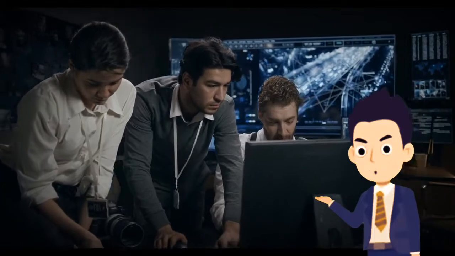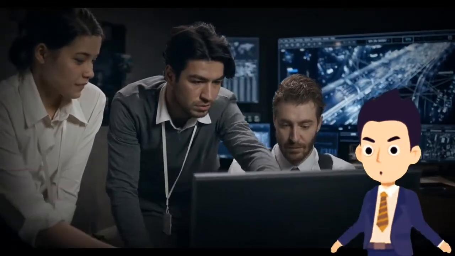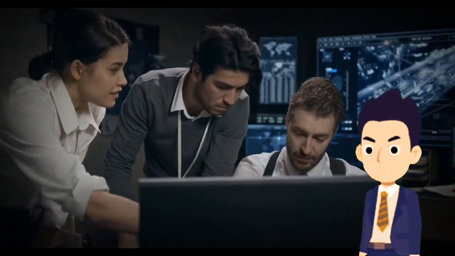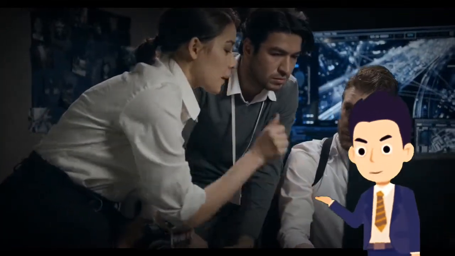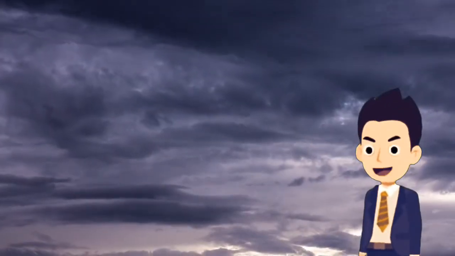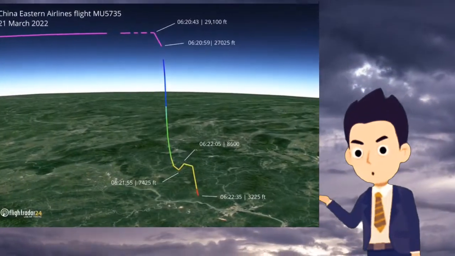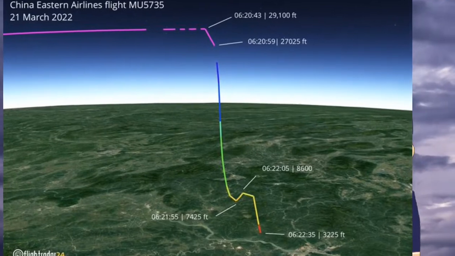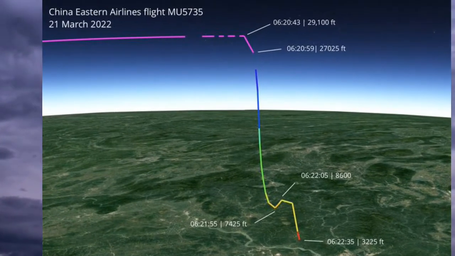You can see the data from Flightradar on this chart. It shows the altitude of this plane during its flight. Initially, the plane took off normally. That's the slope you see in the beginning. Then it maintained an altitude of 29,000 feet for about 1 hour and 10 minutes, and then suddenly at 2:20 p.m. the plane comes crashing down rapidly.